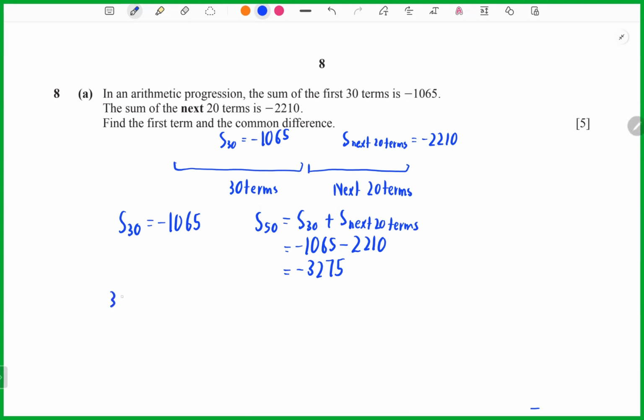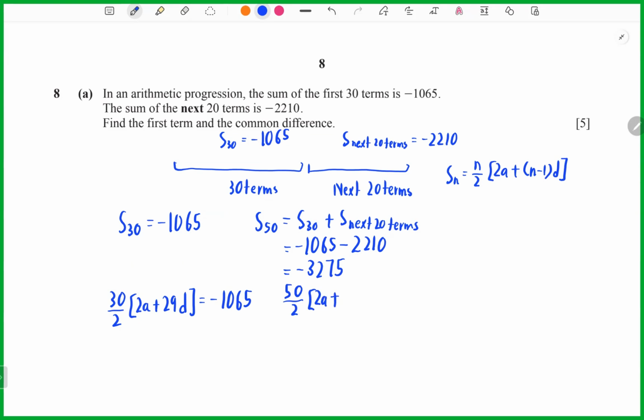Now I list out the formula first. Sn equals n over 2 times (2a plus (n minus 1) d). So 30 over 2, (2a plus 29d) equals negative 1065. And 50 over 2, (2a plus 49d) equals negative 3275. Here I will get 15 times (2a plus 29d).